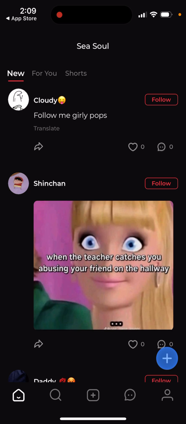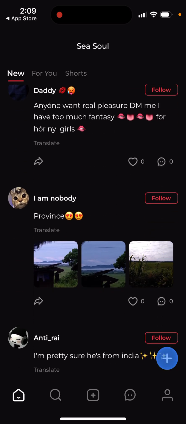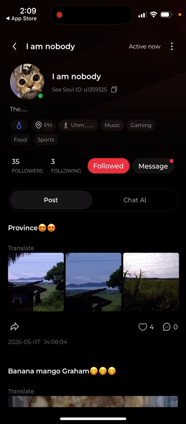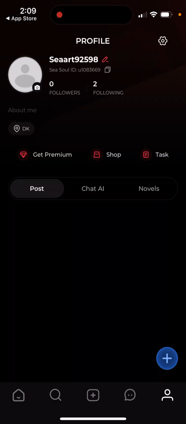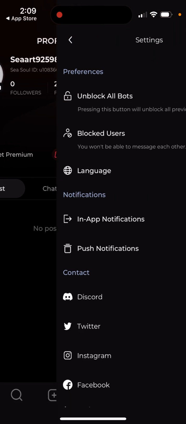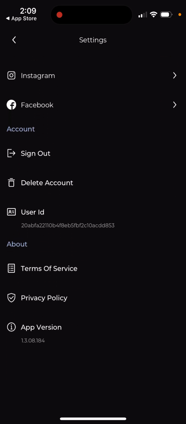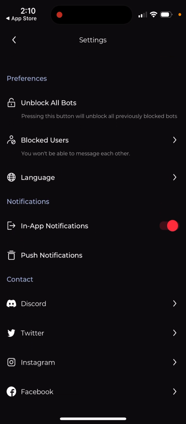So you can just find some people in here. You can see who is following them, their posts. You can just report them, just see the tags. Then you can see your own profile. You can see settings. You can see the details, delete an account.